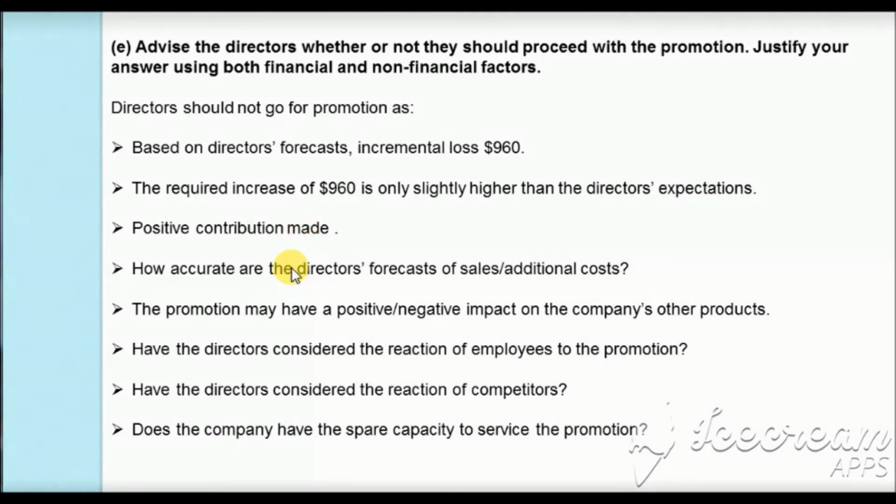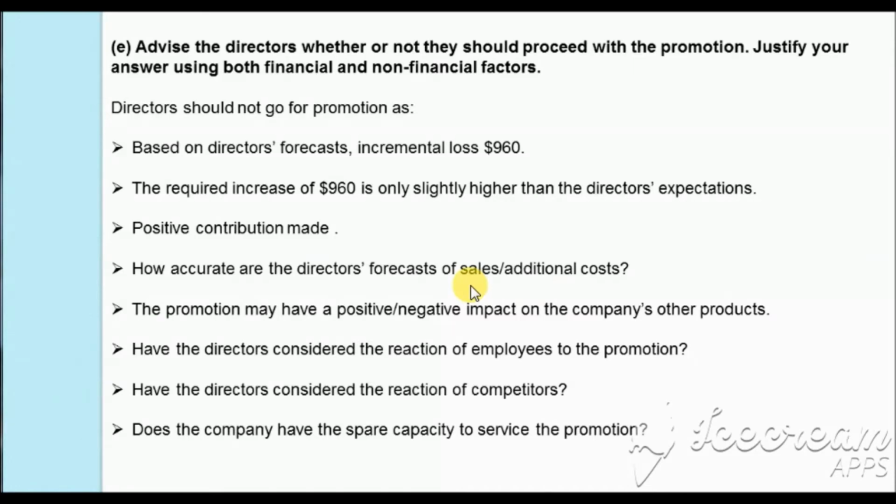Moreover, the sales as well as the additional cost are estimated or forecasted by the directors, and if they don't achieve the target of 20,000 units, then what will happen? The company will face further losses, as it is not able to reach the break even level of sales even with 20,000 units.